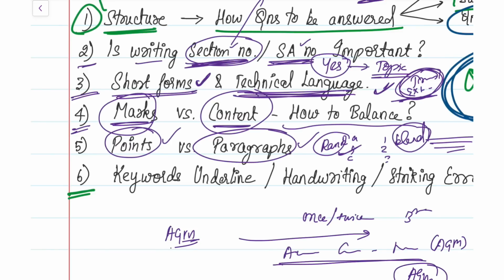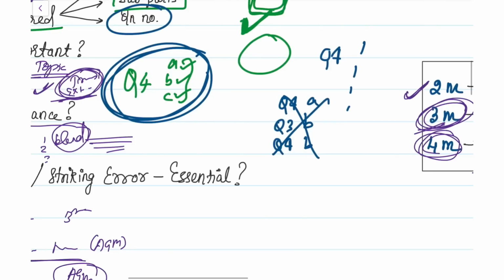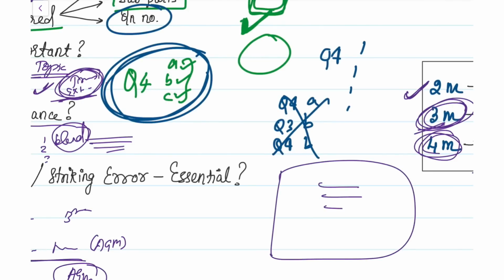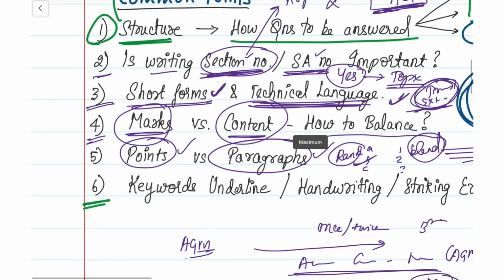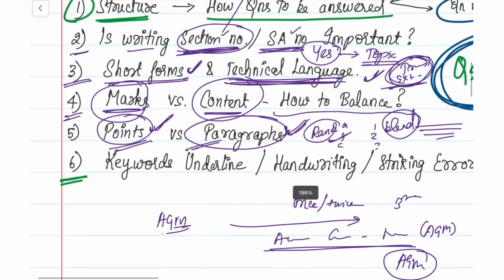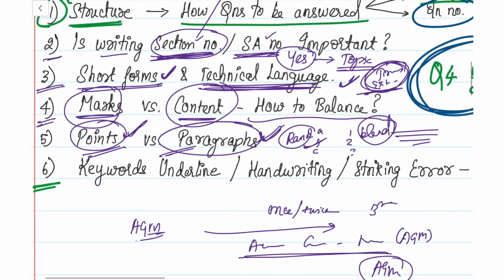Okay, so even if you're writing one paragraph answers, in between they made a sub point and answered it in pointers like A, B, C. Okay, so this is a very subjective question whether you have to answer it in points or paragraphs, but make sure you don't answer the entire paper in points or the entire paper in paragraphs. Please make sure to use a blend of both. Okay, fine. And then the next one is whether underlining the keywords is necessary.